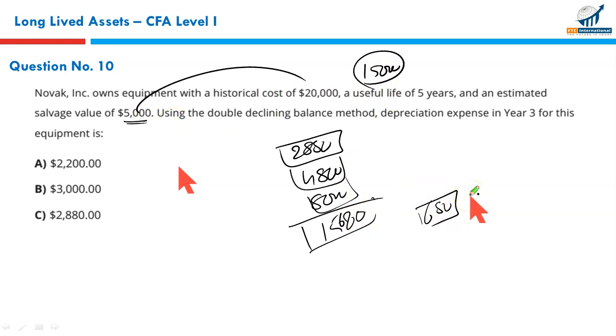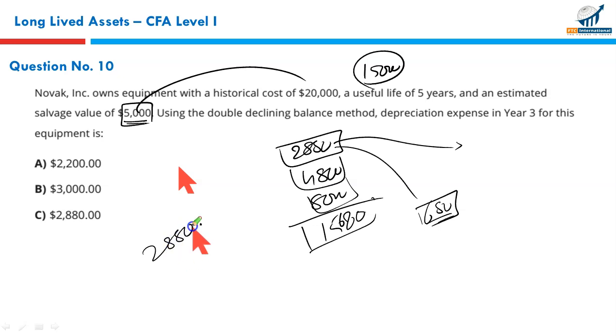So in this case, the calculation is fine, the way I've told you, but what you need to remember is that we cannot charge more depreciation such that our net book value falls below salvage value. This extra 680 must be netted off against the depreciation charge in the third year.